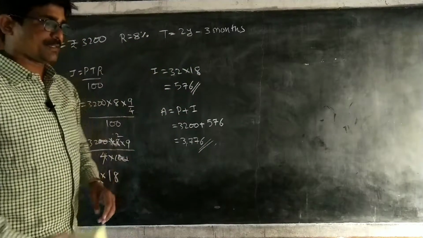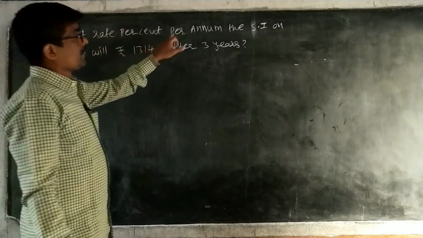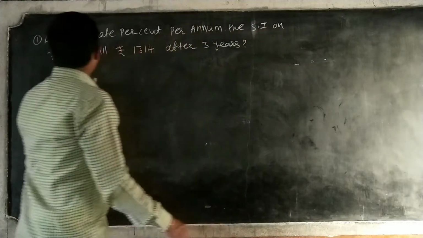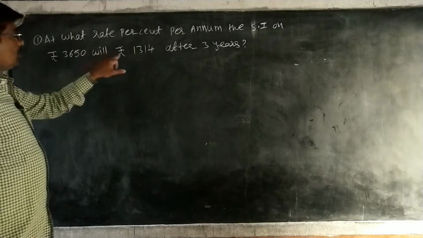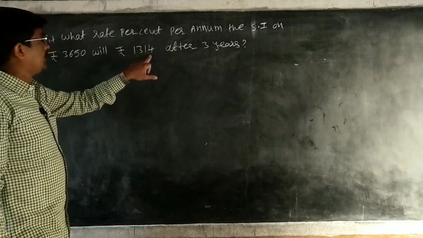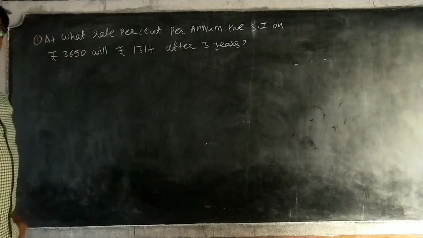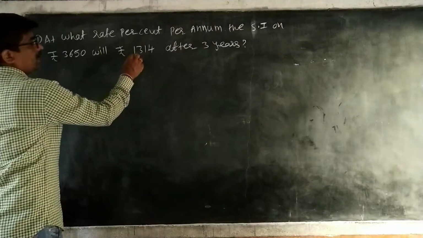Okay. Next. At what rate percentage per annum will the simple interest on rupees 3650 be rupees 1314 after 3 years? So actually, we have to find the rate of interest.